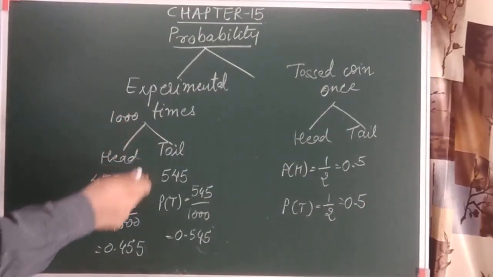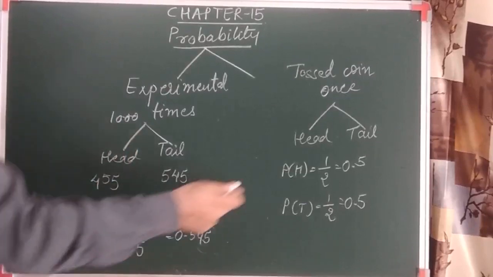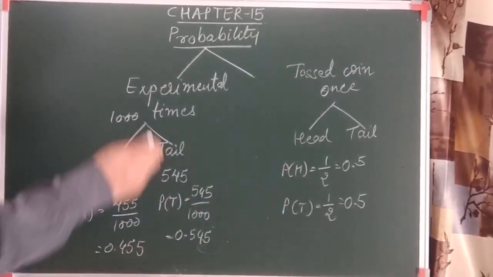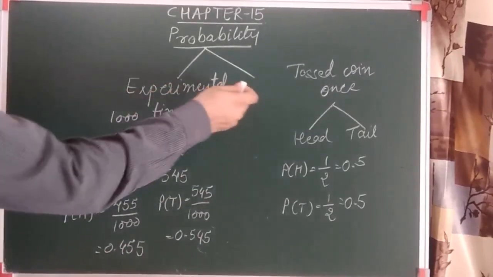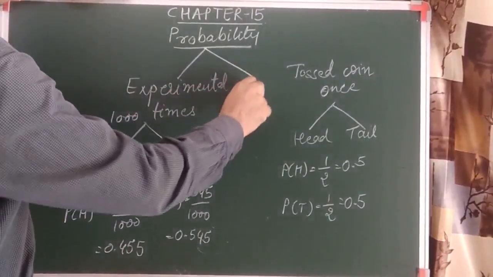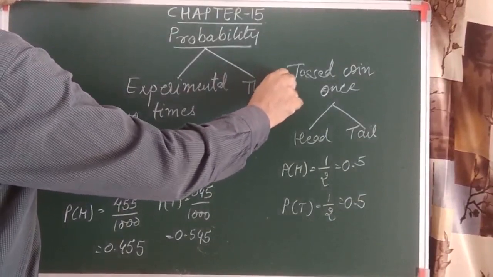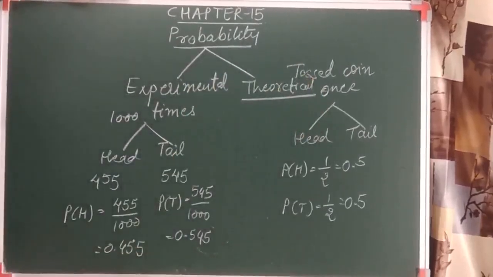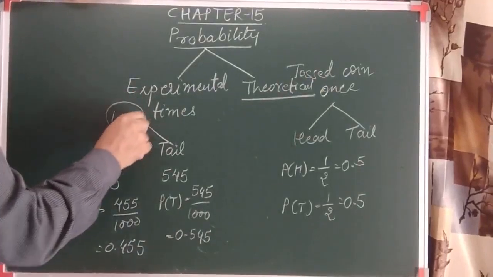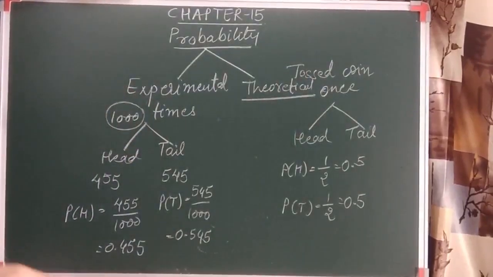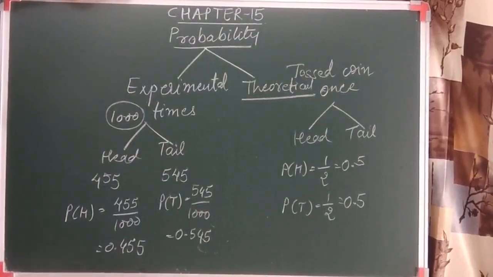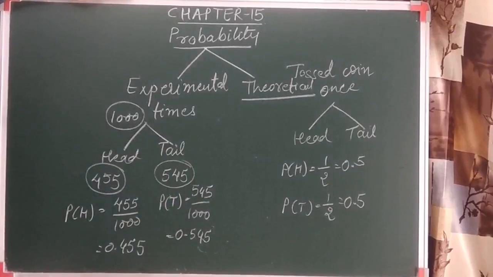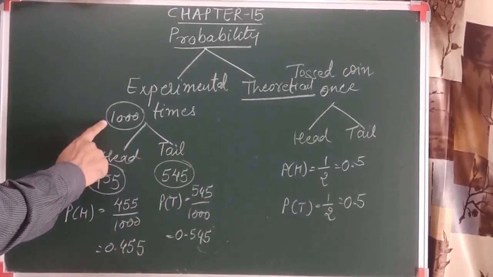Here we can see that we are confused, because when we toss the coin 1000 times, the probability of head is different than when we toss it once. So this was experimental based and this is theoretical based probability. If I toss the coin 1000 times again, the number of heads and tails we obtain may be different values this time.